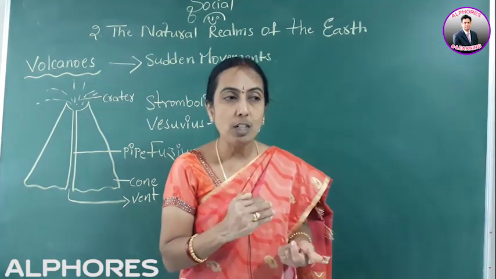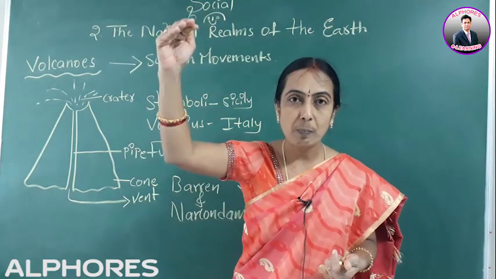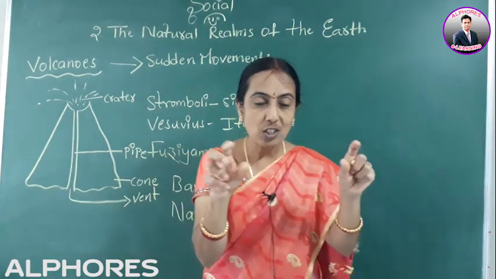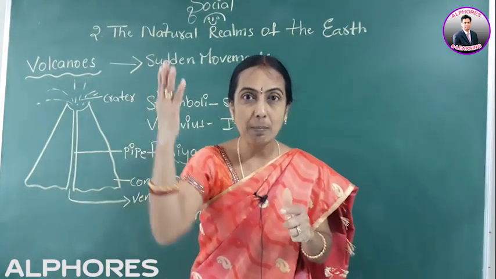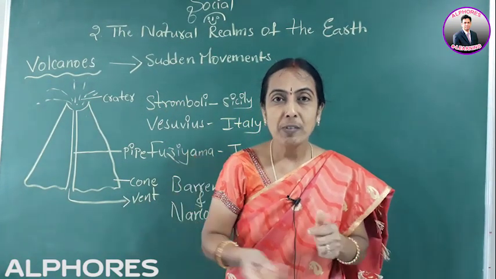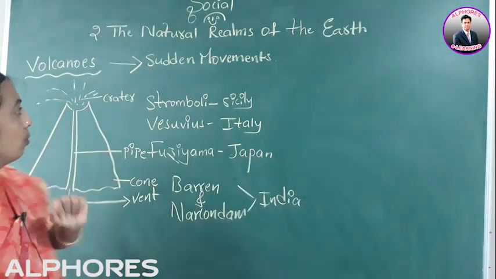Then what will the magma do? It will try to escape to the Earth's outer surface. It will try to find a way through the fissures and the faulty lines of the Earth, from where it can escape. This process is called volcanicity. These volcanic eruptions are of 2 types.